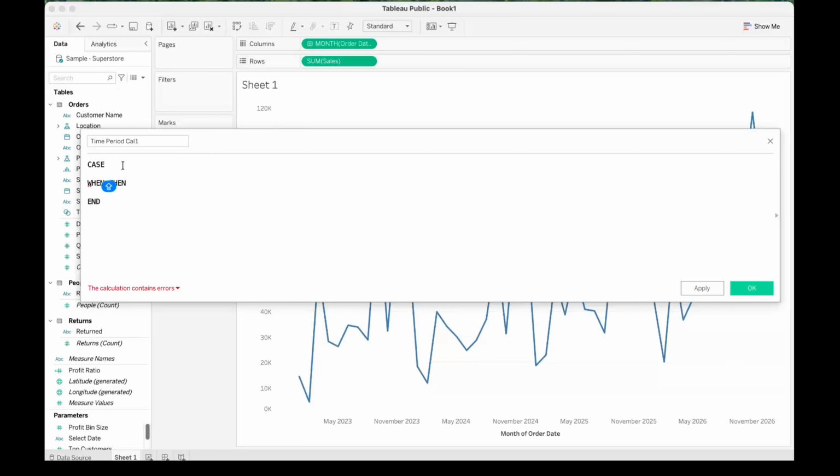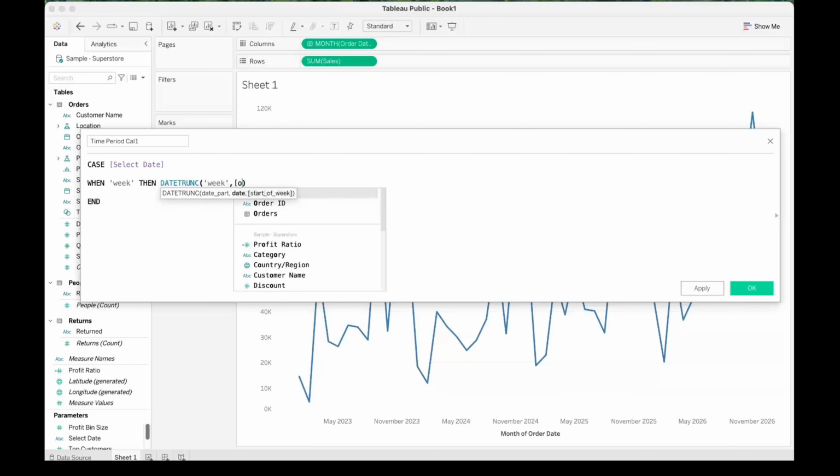So let's provide our parameter here. Let's select Select Date. So CASE Select Date, and WHEN we want this action to happen, when the user selects week, THEN we want a date to truncate on the week level, and the date we want to truncate is our Order Date.